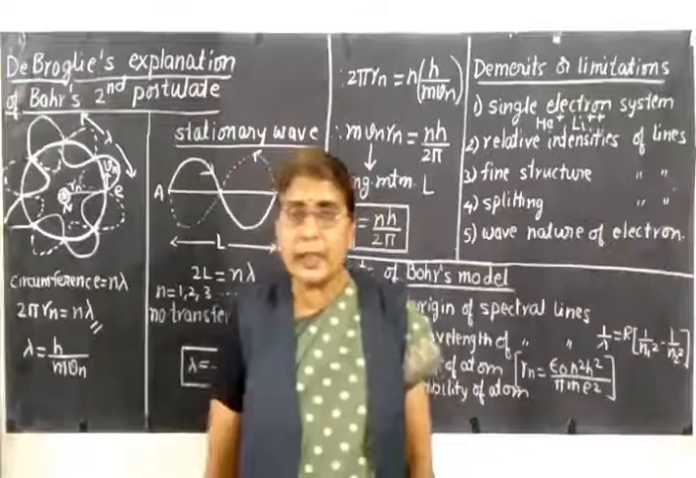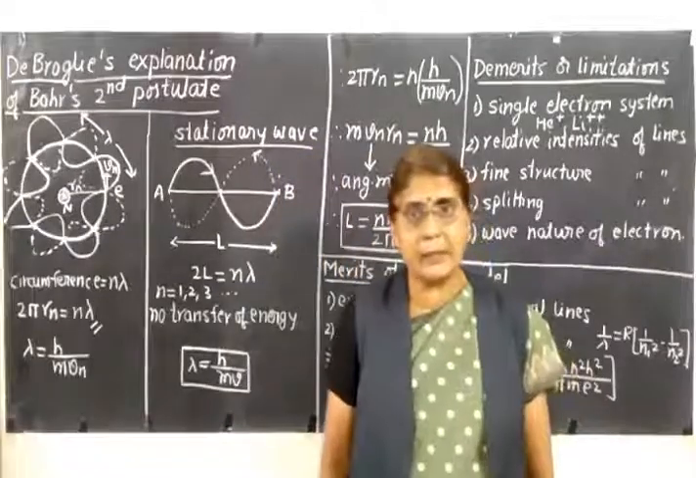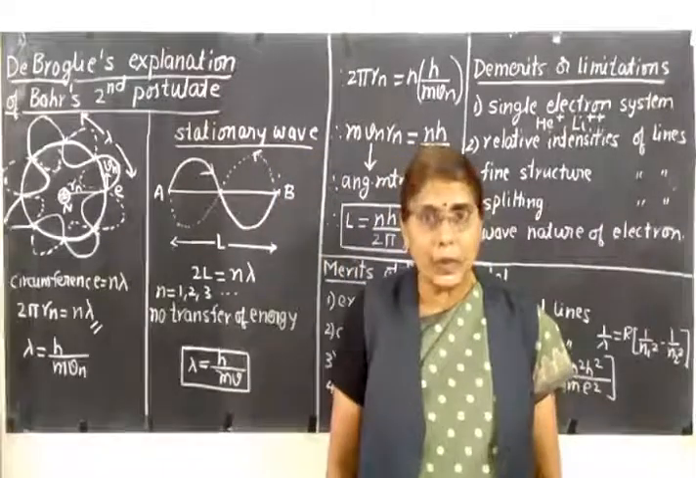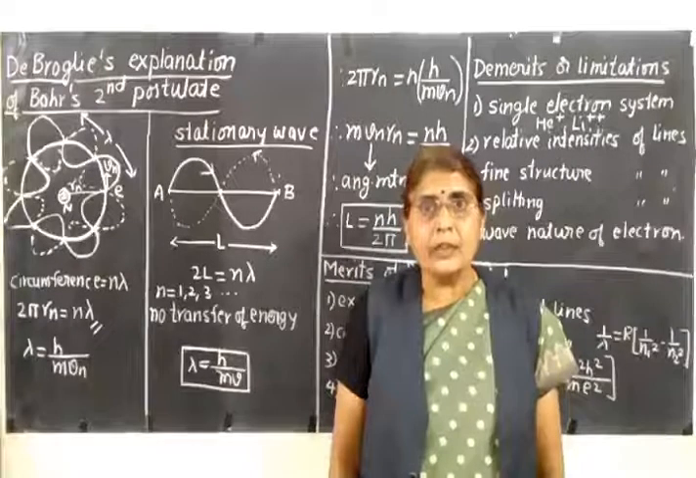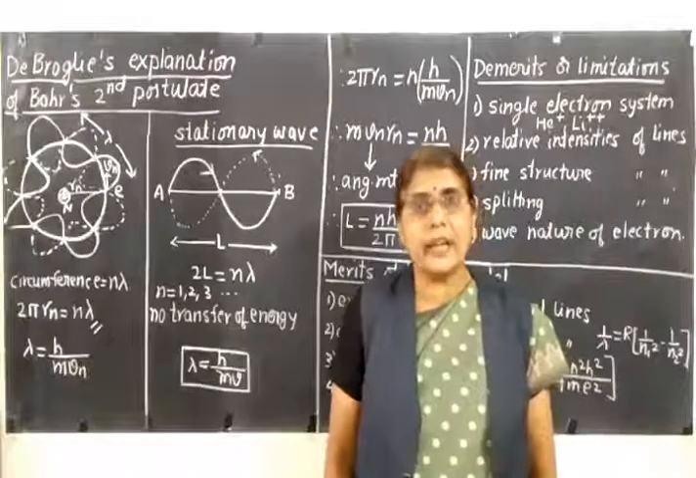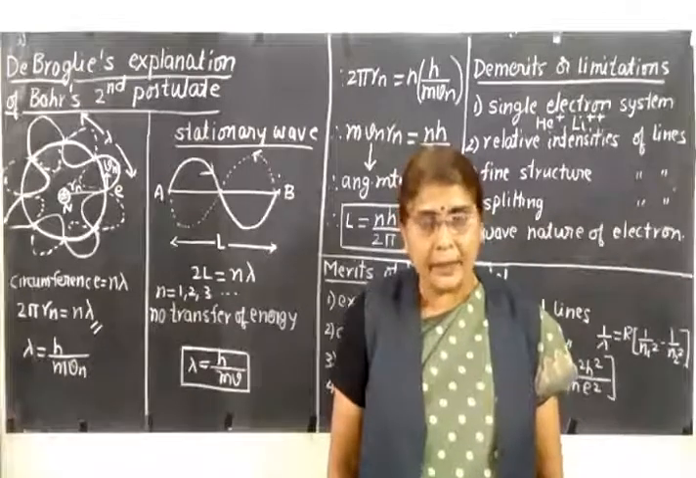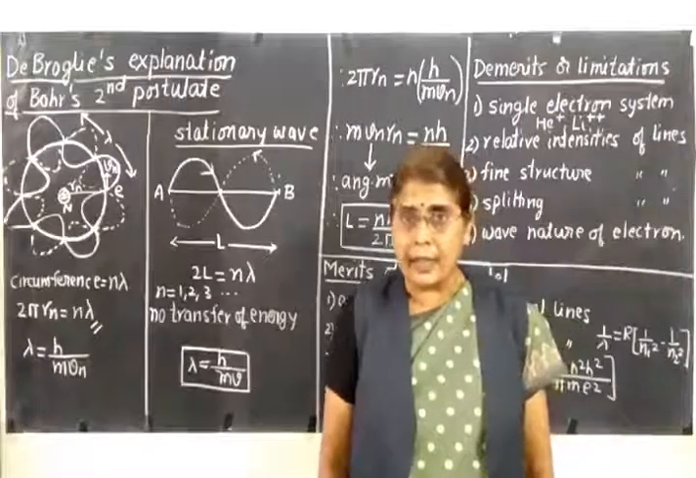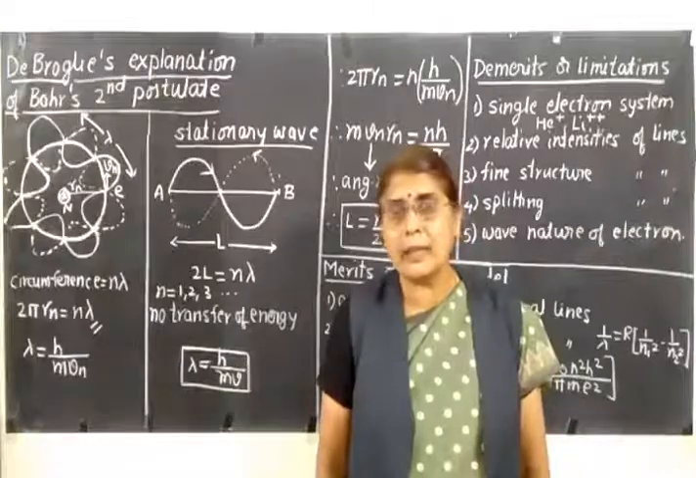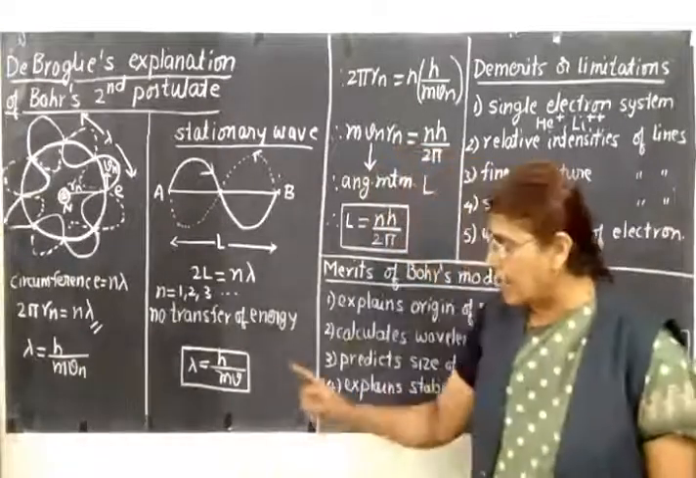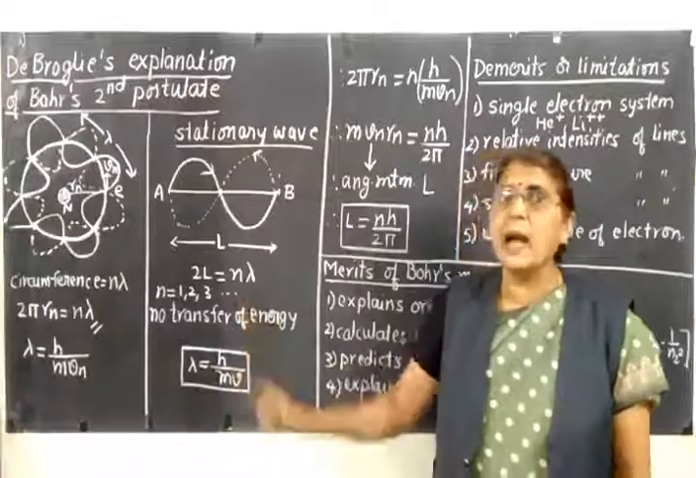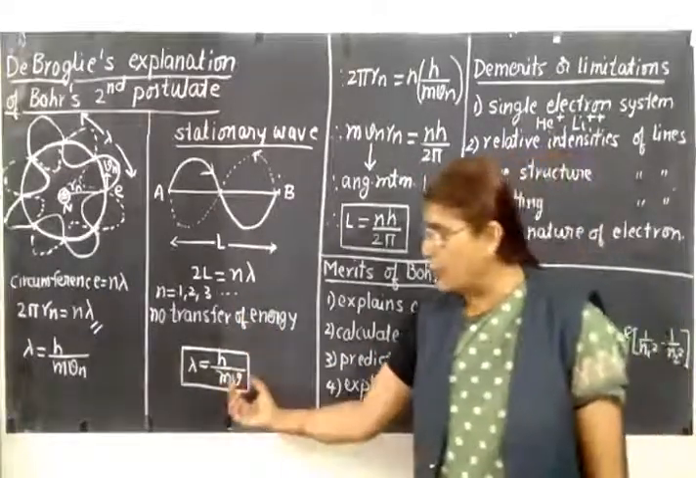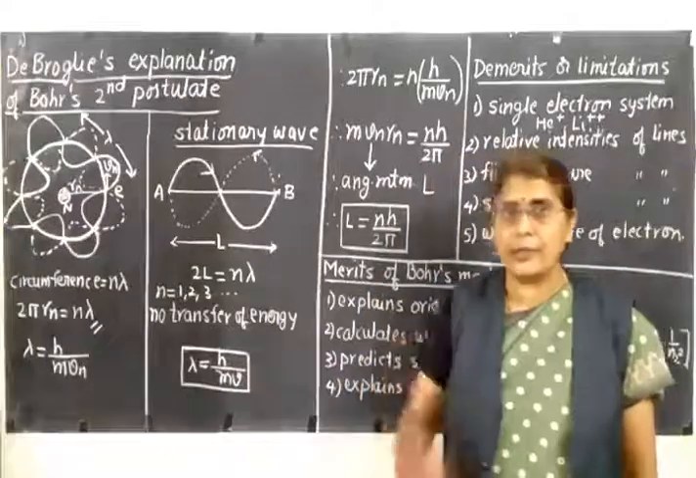We have also studied de Broglie's hypothesis in the previous chapter. According to de Broglie, every material particle which is in motion is associated with a wave, and the wavelength of the wave associated with the moving material particle is given as lambda is equal to h upon mv, where h is Planck's constant and mv is nothing but the momentum of the particle.